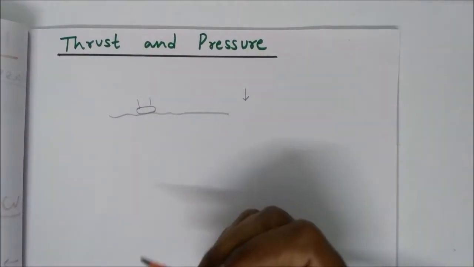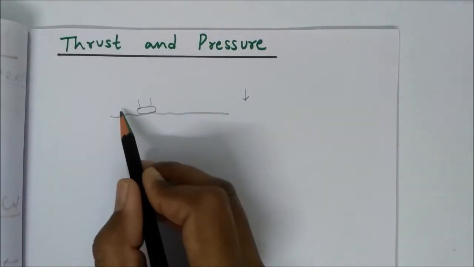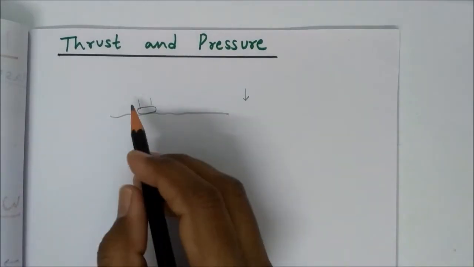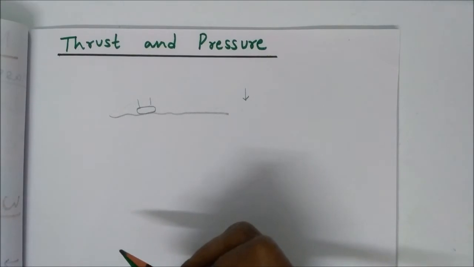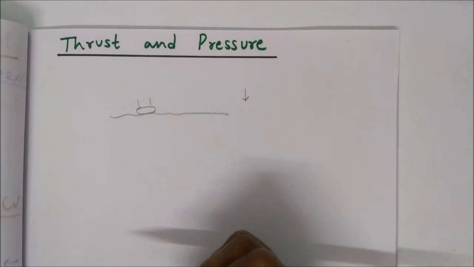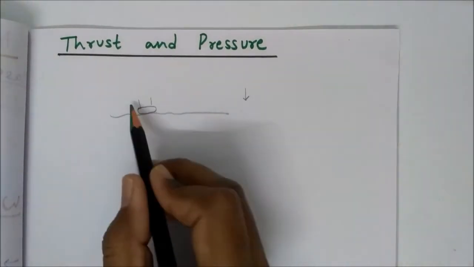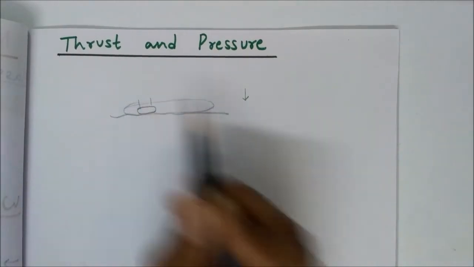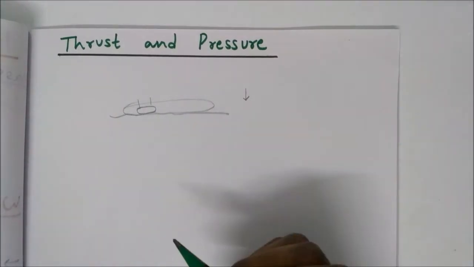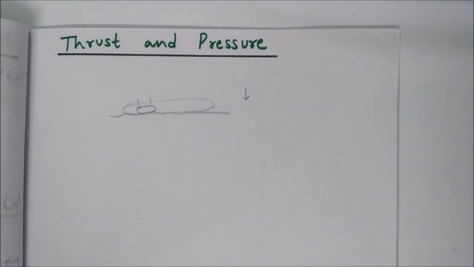And if we lie down on the sand, then what will happen? The area will increase. So when we lie down on the sand, we will find that our body will not go that deep into the sand, right? So in both cases, while we were standing or while we were lying down on the sand, the force exerted on the sand is the weight of our body, and that is in the downward direction.